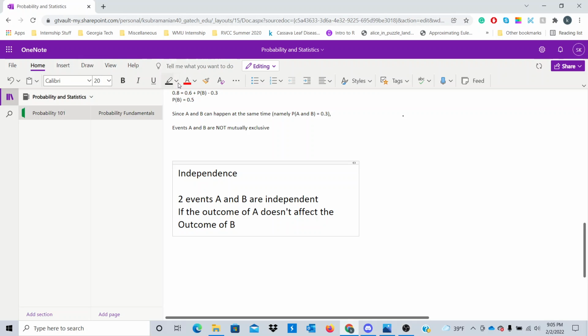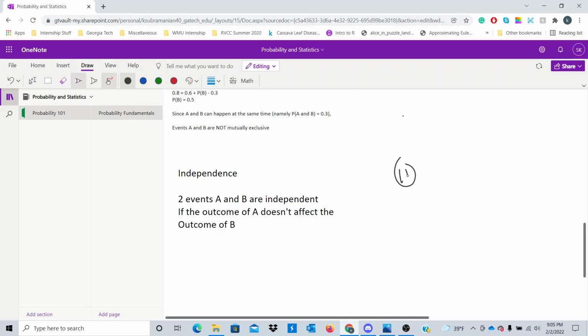Now, let's think of a simple example. Suppose we go back to our coin toss example. We have a fair coin where you can get heads or tails, but we're also going to spin a spinner. The spinner is divided into three sectors, 1, 2, 3, and the areas of these regions are equal. So if I flip a coin and get heads or tails, logically, that wouldn't affect what I get on the spinner, right?